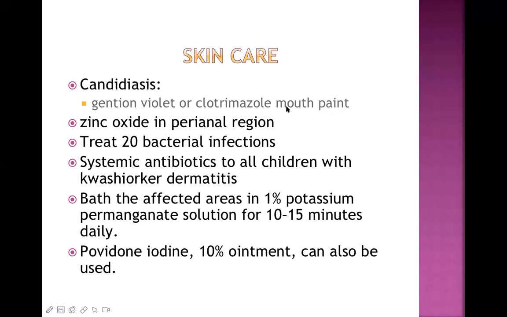Okay, this clotrimazole mouth paint is given for the treatment of oral thrush, because candidiasis is very commonly occurring in the oral cavity, and this is the way we treat. We apply this clotrimazole mouth paint on the lesion in the oral cavity, and repeat it for a few days. Okay, that's how we go for the treatment. And other forms of clotrimazole can be applied on the skin if there is a candida lesion. Zinc oxide is applicable in the perianal region.